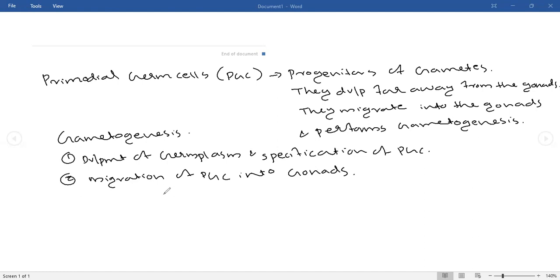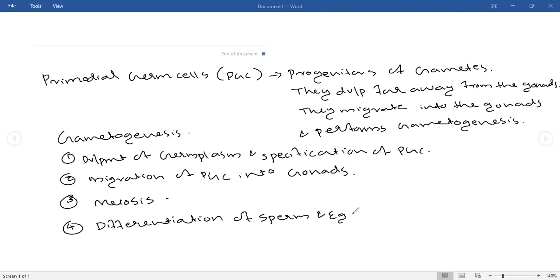Whether it is testis or ovary, they will move. If it is testis, they will become sperm. If it is ovary, they will develop as ova. Then after reaching the gonads, they will do meiosis. After meiosis, there is differentiation. Meiosis will not only produce the gamete, there is another process too. We will discuss one by one. Differentiation of sperm and egg: after that, the sperm and egg will be produced by differentiation.